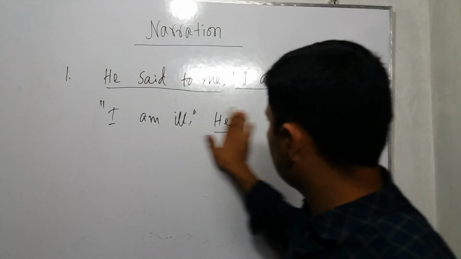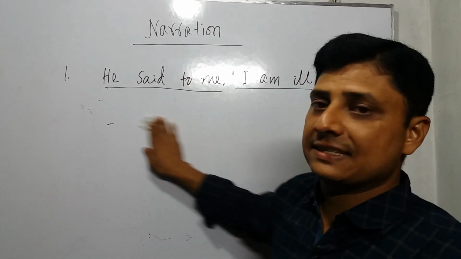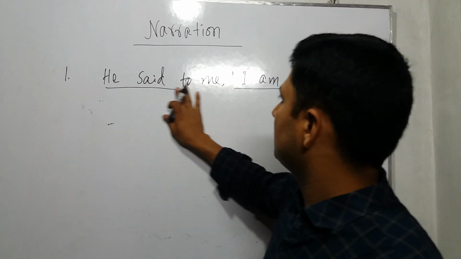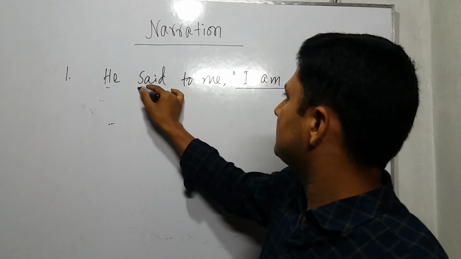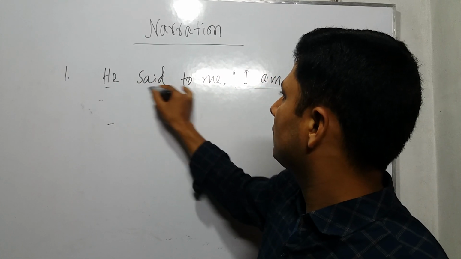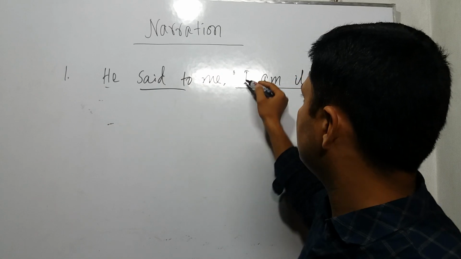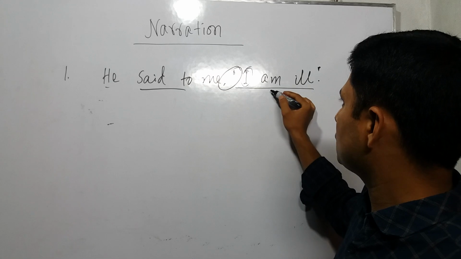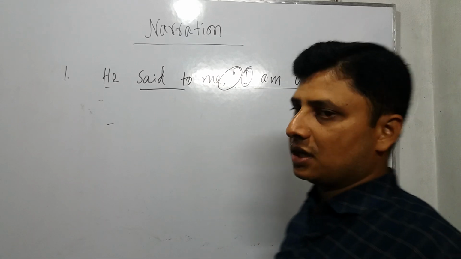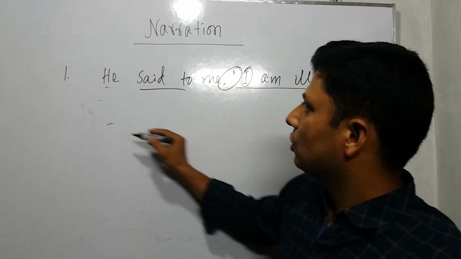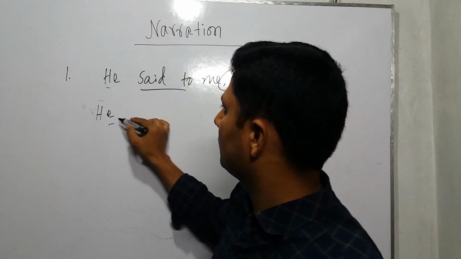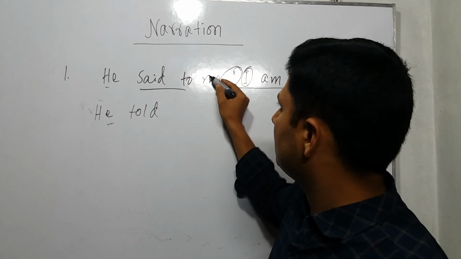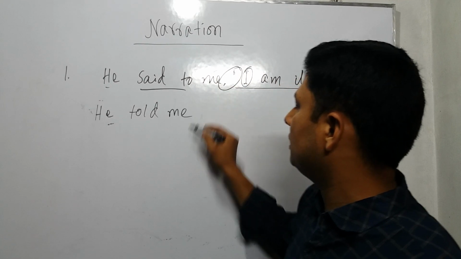In narration there are four basic changes. First one, said to. Second one, comma, inverted comma. Third one, person, and last one, tense. So in an assertive sentence, instead of said to, we use told. He told me.